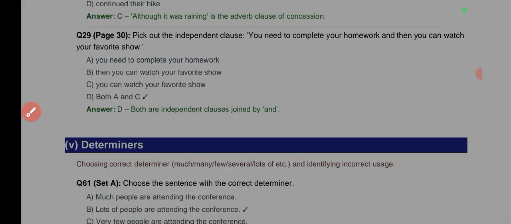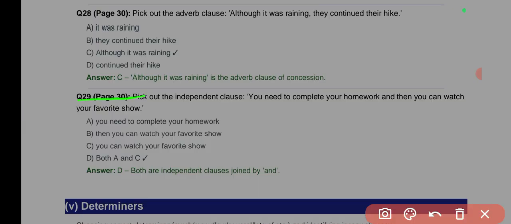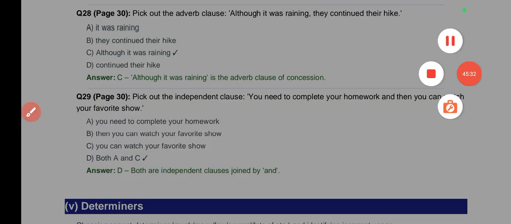Concession is always seen when there is an idea that happened in negation to the fact or the expected outcome. Do you understand now? Although it was sunny, it rained in the evening. Do you understand? Although she appeared to be weak, she won the race, or whatever. That's concession.